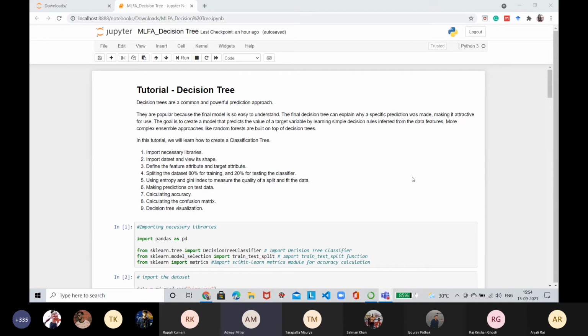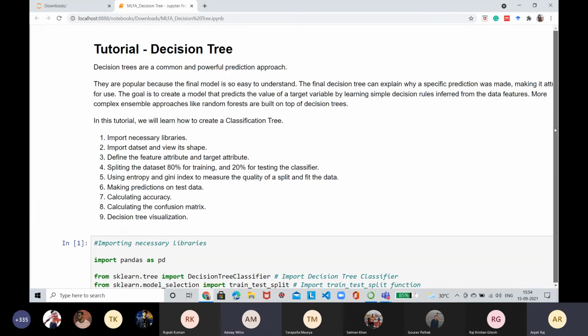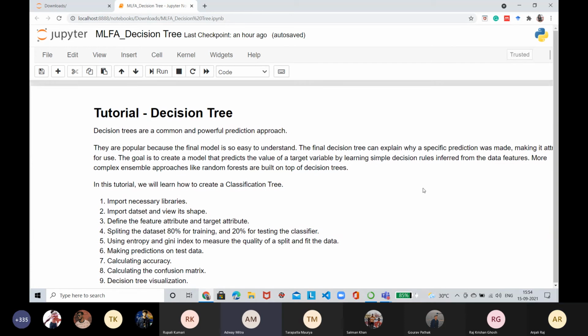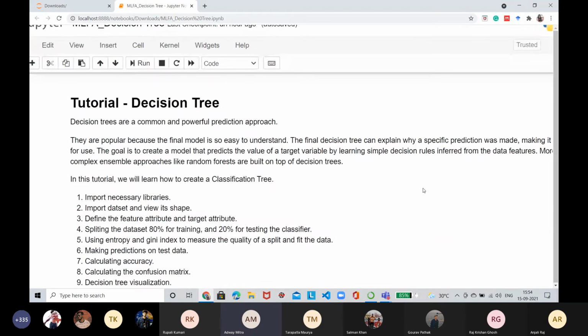Anjali, yes, sir. Anjali, please zoom in. We can't see it. It's not legible. Is it okay now? Yes, it is okay. You can make it slightly larger. Fine, I think fine. Carry on.